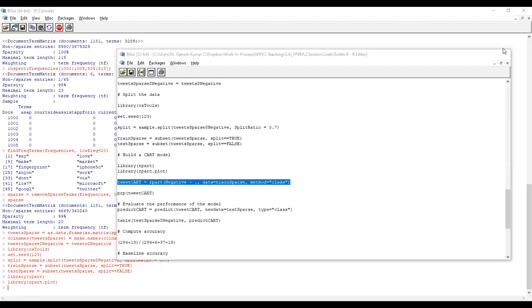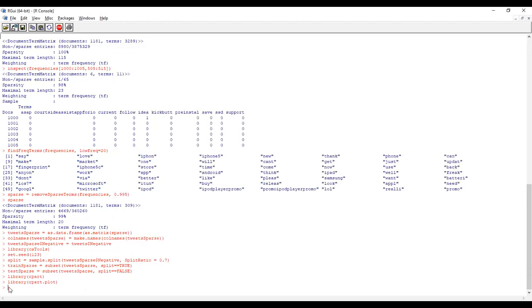Now you have to write the model. Okay, Qt cart, this is our outcome variable. Or you can write model one, you can write whatever you want. You write it equal to rpart. So negative is what? A different variable. There are two options. What are the two options in that column? True or false. True means a negative statement. False means it's a positive statement.